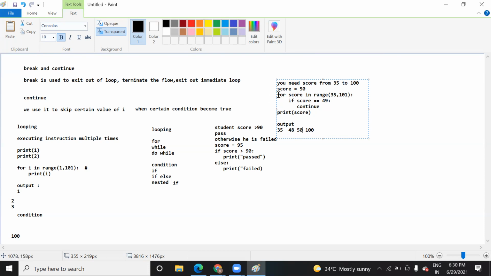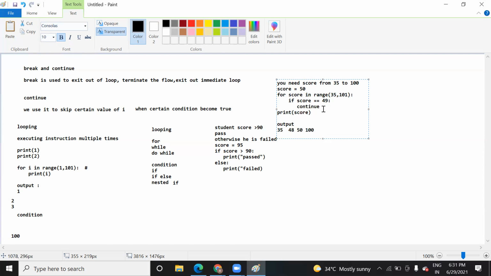Suppose I say for password character in the range alphabet A to Z, if the password character is equal to any symbol, then I will continue. In that case it will not consider any symbol, but the rest it will consider. Is it clear to you? You can see the output: 35 to 48, and then 50 to 100.